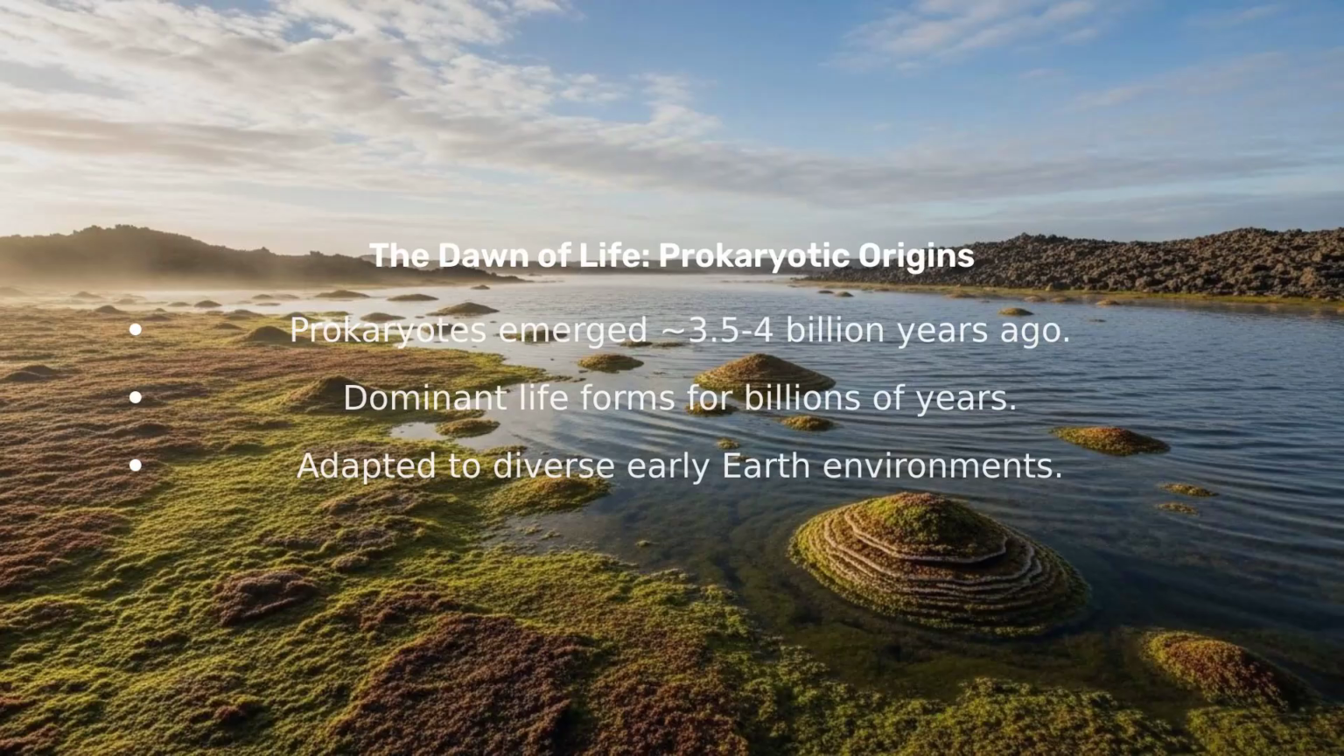Delving into their evolutionary history, prokaryotes are the oldest forms of life, appearing on Earth approximately 3.5 to 4 billion years ago. They were the sole inhabitants for billions of years, adapting to diverse and often harsh environments. Their simple, efficient structure allowed them to colonize the planet, paving the way for more complex life.